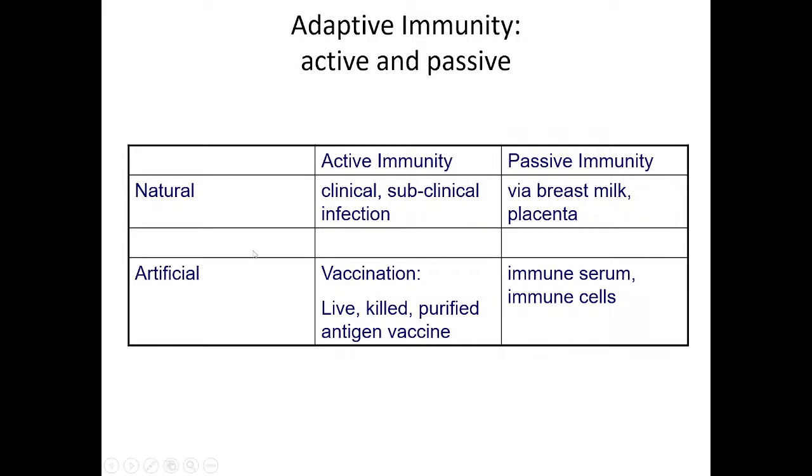Then artificial immunity कैसे आ सकता है? Through the vaccination, है ना? And this passive immunity is because of presence of these cells, immune cells, right? So these,